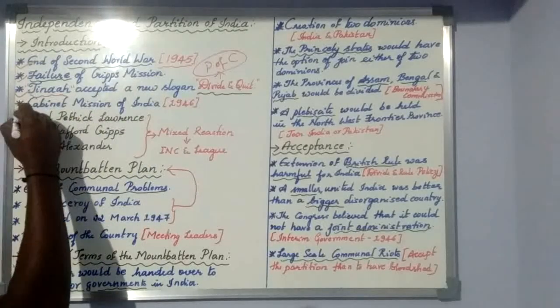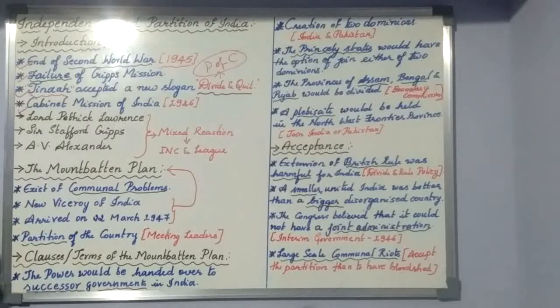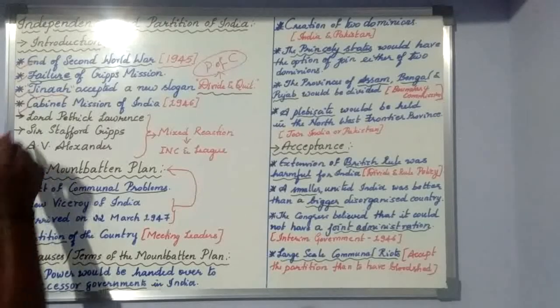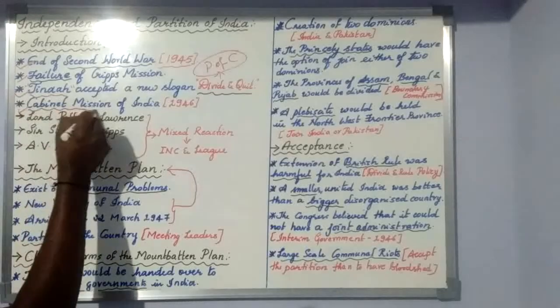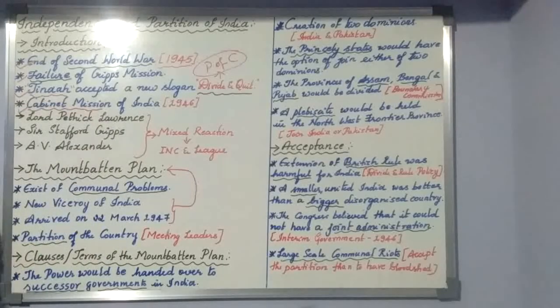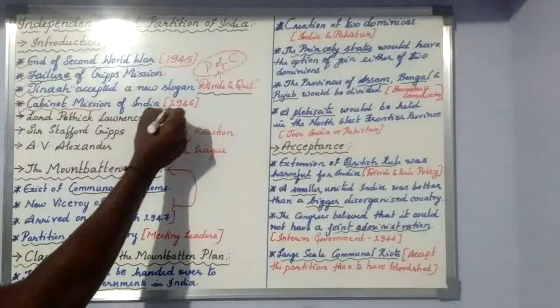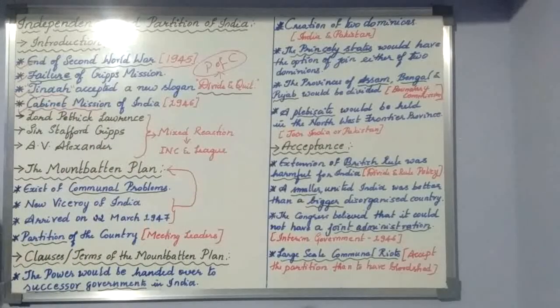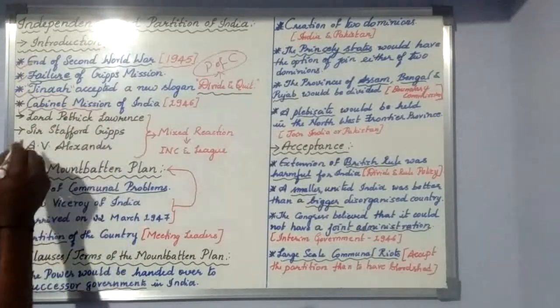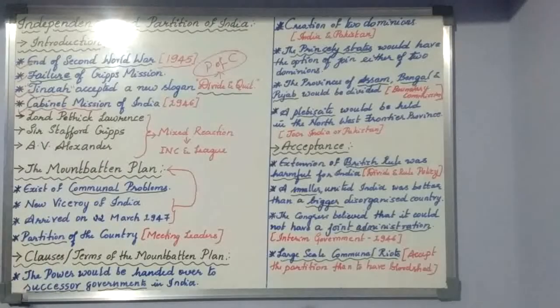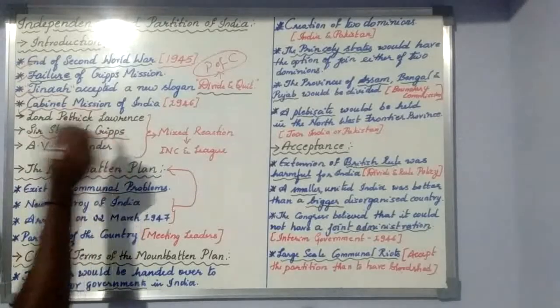Next, one more plan was given in 1946, before the Indian Independence Act of 1947. It was given by the British government, and we call it the Cabinet Mission Plan. It came under the leadership of Lord Patrick Lawrence, Sir Stafford Cripps, and A.V. Alexander, and Sir Stafford Cripps was the main leader.